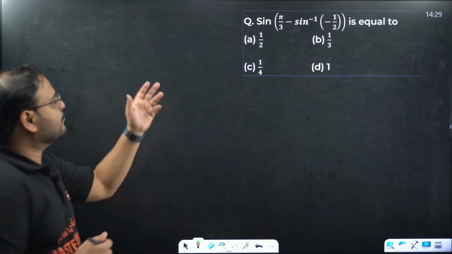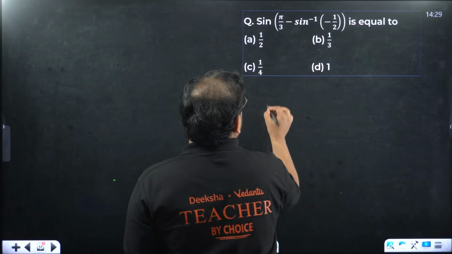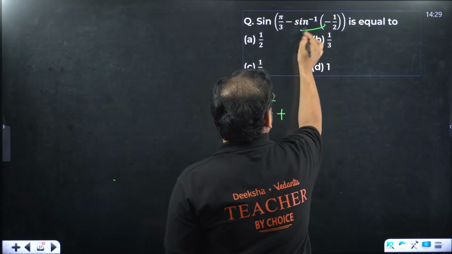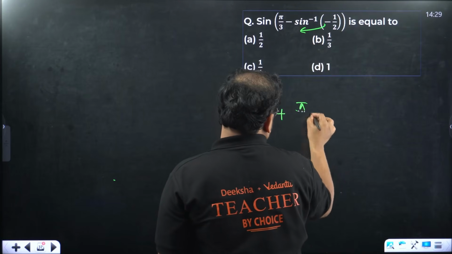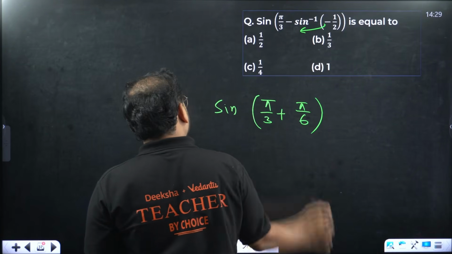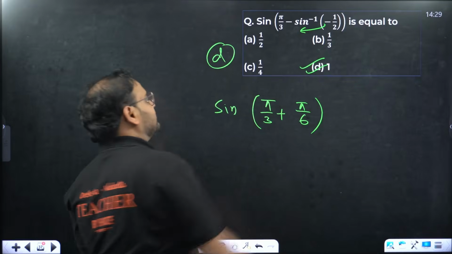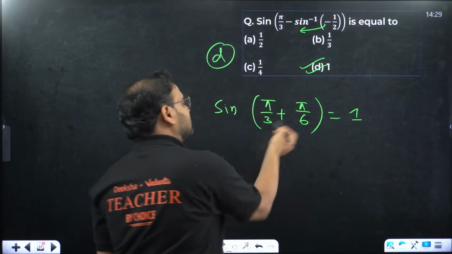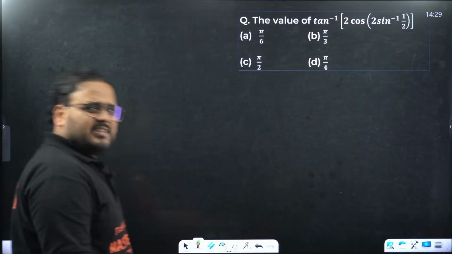Okay, let's move on to this. This is again board style only. Sine of pi by 3 minus sine inverse of minus 1 by 2. So we'll go with pi by 3 over here. It will become plus, because we know you'll get the minus sign outside, the odd function. Sine inverse of 1 by 2 is how much? Pi by 6. Outside we have sine of 60 plus 30, that is 90, and sine 90 is how much? 1. Option D. 60 plus 30 is 90, sine 90 is 1. So that easy? Yeah, that easy.